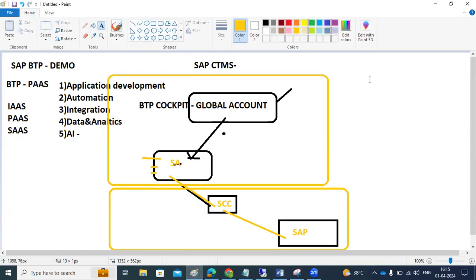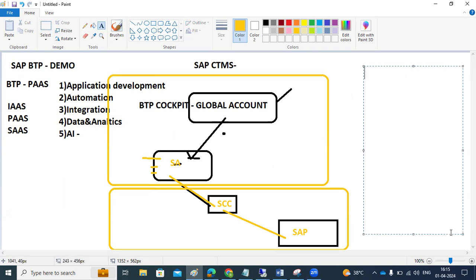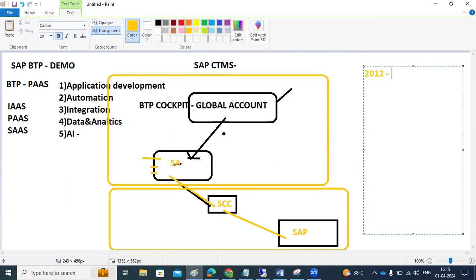Actually, in 2012 itself, SAP entered into the PaaS market, the platform as a service market, with NetWeaver Cloud. That's why we call it the Neo NetWeaver Cloud. So that's why the code is called Neo NetWeaver on demand here.